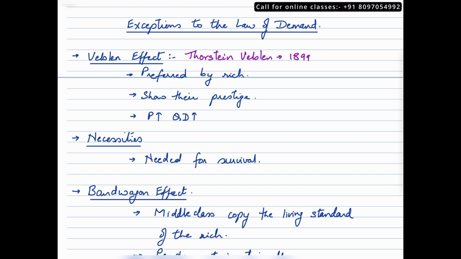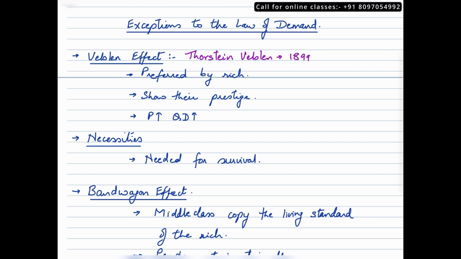The first exception is called Veblen effect. Now Veblen effect is a phenomenon observed by Thorstein Veblen in 1899, and he made this reference in his book. According to this phenomenon, you would observe this behavior emitted by the rich. Now generally rich would want to stand out from the general masses and they prefer to show their prestige. How would they show their prestige?